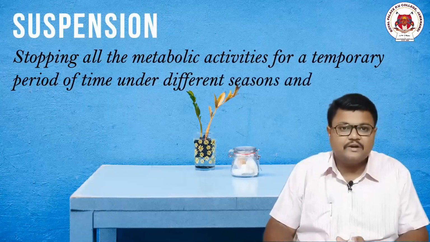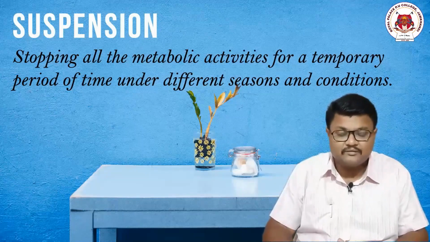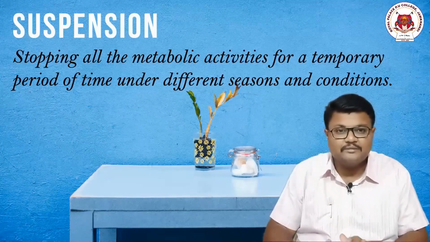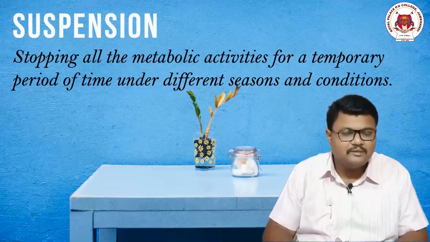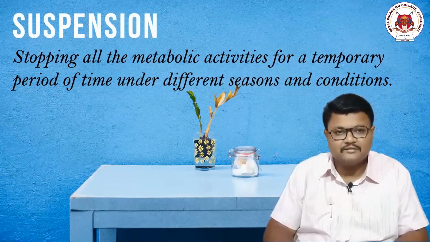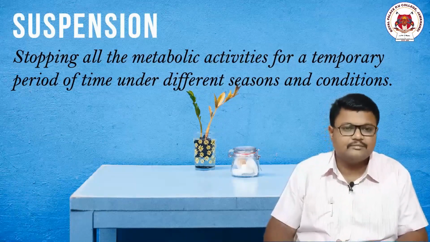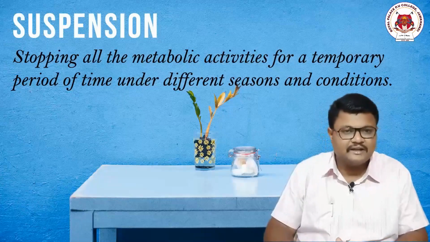When the stressful conditions occur, these organisms stop all their metabolic activities, their growth and development for a temporary period of time. Stopping means completely blocking all the metabolic activities for that particular stressful area or time, and reactivating themselves when the stressful time or area gets over. This is called suspension.